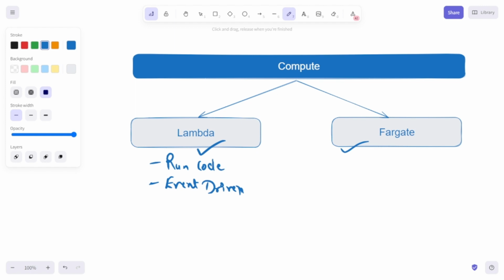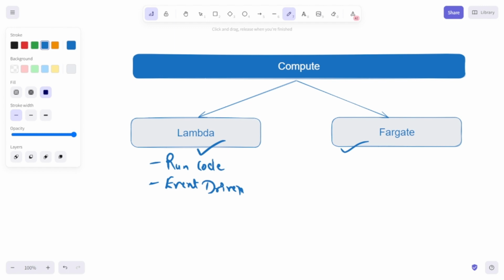With Lambda, you just have to upload your zip file that has the code, and Lambda allocates the resources or the compute for that. There are different languages that Lambda supports, such as Node.js, Python, Go, Java, and more. There are different use cases where Lambda fits in well, such as web applications, machine learning, data processing. So you can use Lambda at all these places.